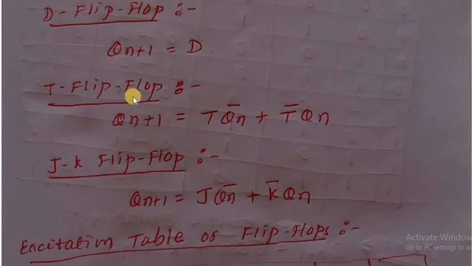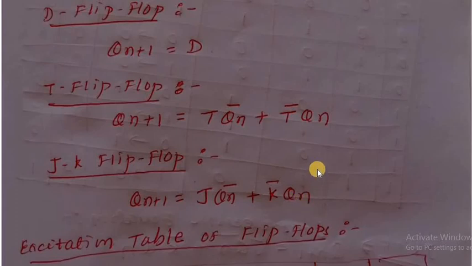Keep in mind, for the T flip-flop, Qn plus 1 is equal to T Qn bar plus T bar Qn. It is the exclusive of present state and a single input. For JK flip-flop, Qn plus 1 is defined as J Qn bar plus K bar Qn. It is the characteristic equation of JK flip-flop. This is required in the conversion of flip-flops and whenever we perform a design using any type of flip-flop in a synchronous counter.